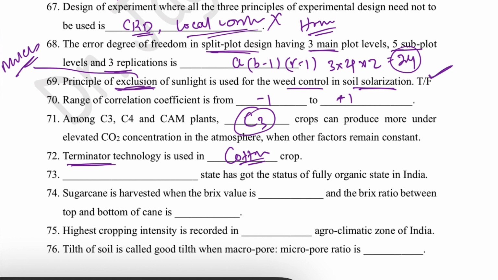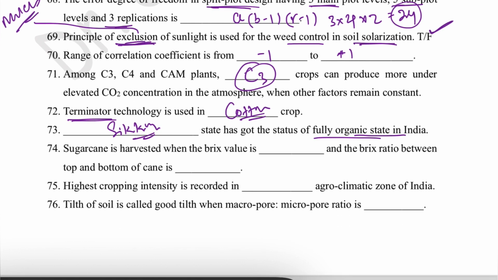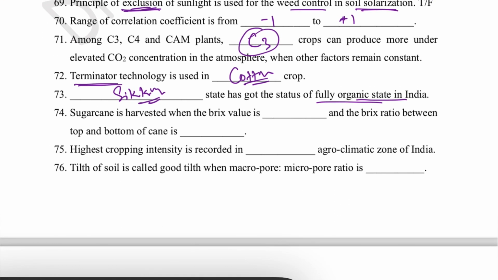Dash state has got the status of fully organic state in India, that is Sikkim. Sikkim got the status of a fully organic state in India. Sugarcane is harvested when the Brix value is dash and the Brix ratio between top and bottom of cane is dash. So the Brix value should be 16 to 18 and the Brix ratio is 0.9 to 1 when the cane is ready to harvest.